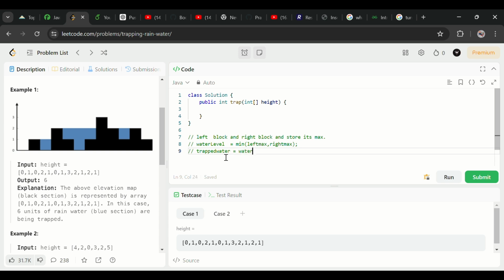In this case, what can I conclude? Check my water level: whatever my water level is, minus the height of that block at that place, is what I am finding. What's my water level? That is 1. 2 minus 1 equals 1. What is the height of this block? It is 0. So 1 minus 0 equals 1. So in that case, it will store 1 trapped water.